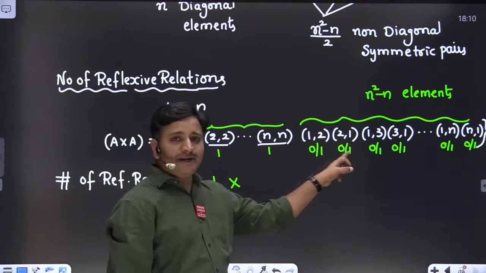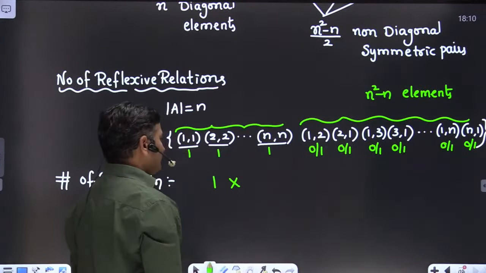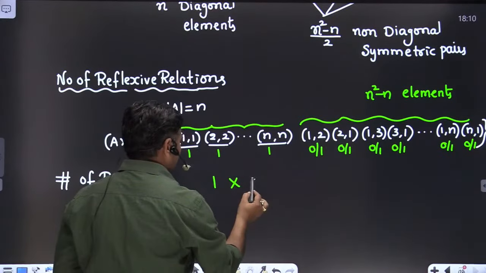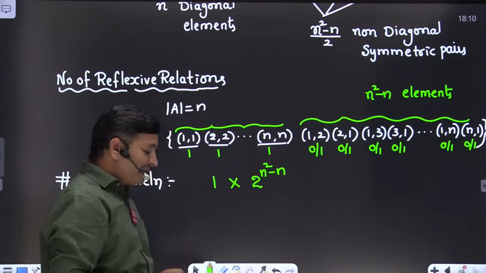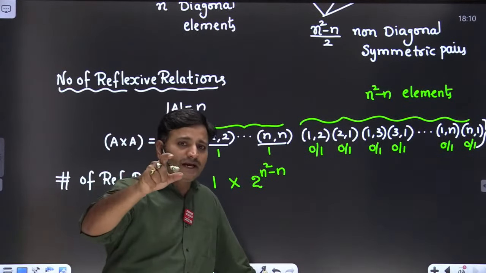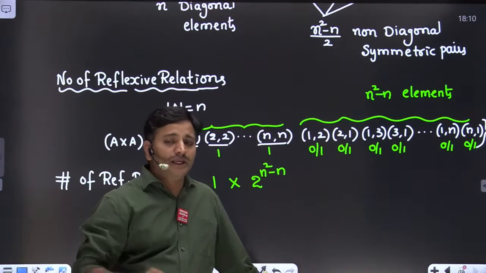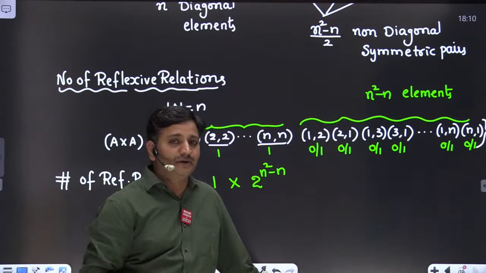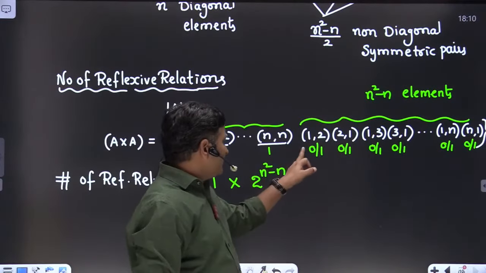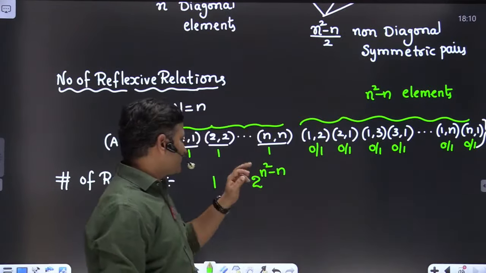But each non-diagonal element has two possibilities, right? Therefore, the total number of possibilities is 2 to the power of n square minus n. Do you remember in the beginning I explained, if each variable has two possibilities and there are n variables, we will have 2 power n. If each variable has three possibilities and we have n variables, we will have 3 power n possibilities. Like that, if each element has two possibilities and you have n square minus n elements, then 2 power n square minus n.